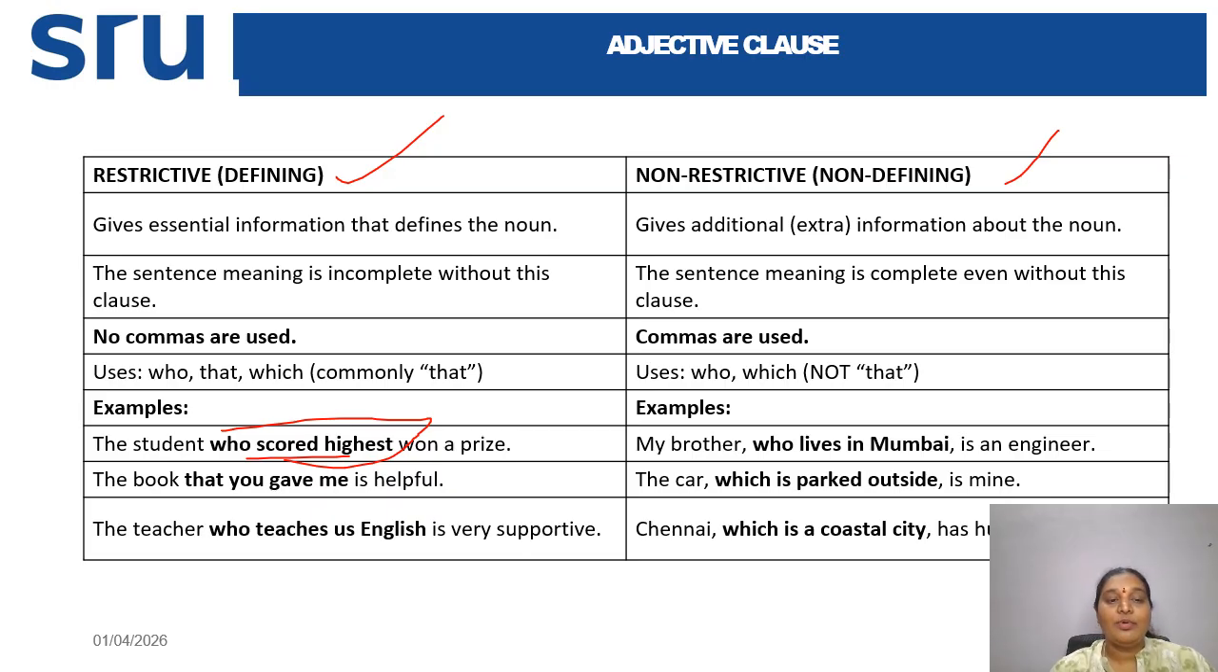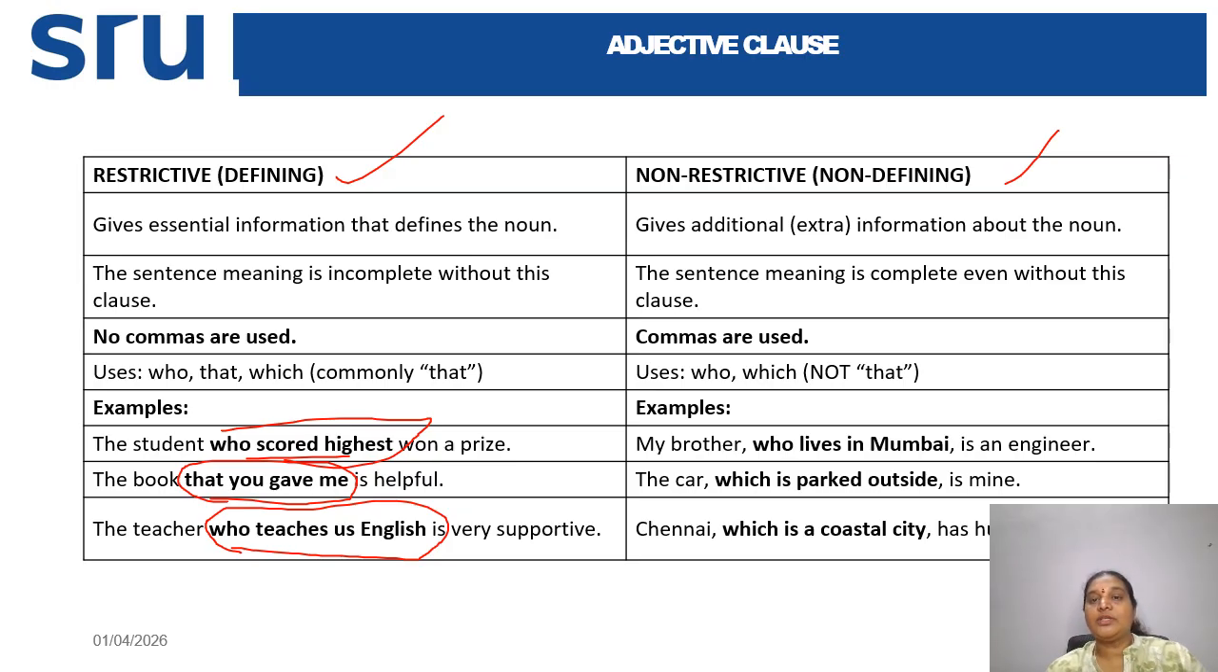And next one, the book that you gave me is helpful. So the book is helpful is a complete sentence, but which book? There is a probability of a question. So if you can see, that you gave me is helpful is giving complete or essential information in this particular sentence. And next one, the teacher who teaches us English is very supportive. So here also this is essential information because you can say the teacher is very supportive, but again we can ask a question like which teacher. So this is essential information in this particular sentence, right?